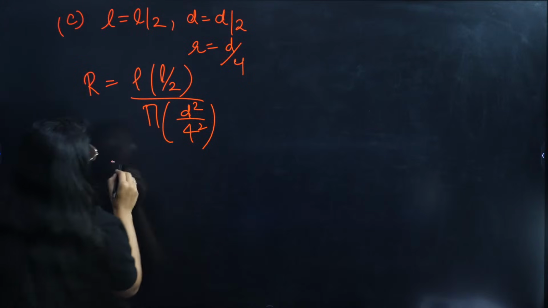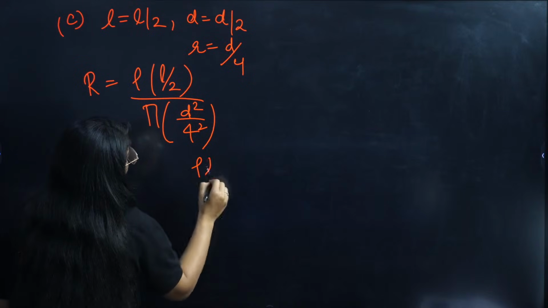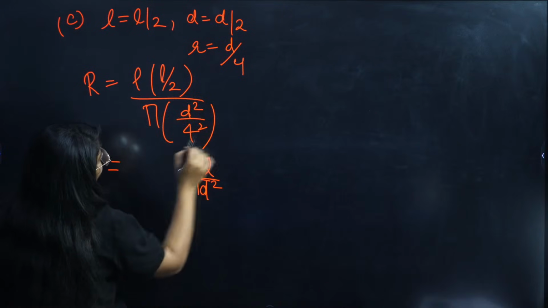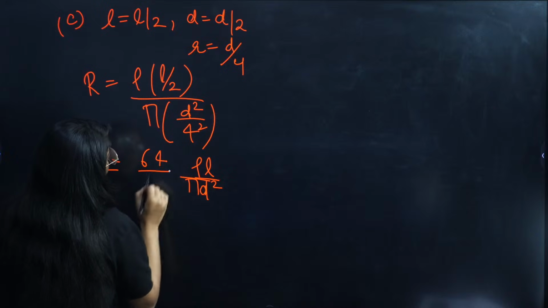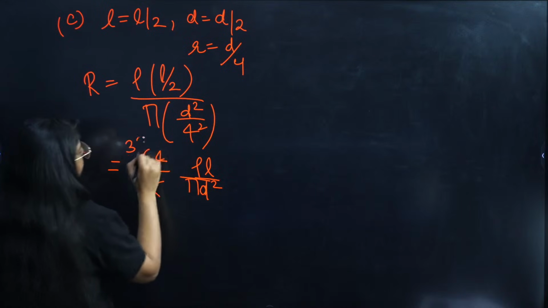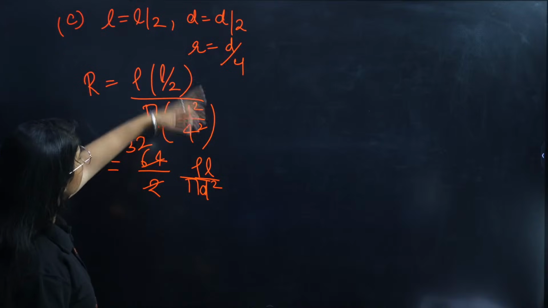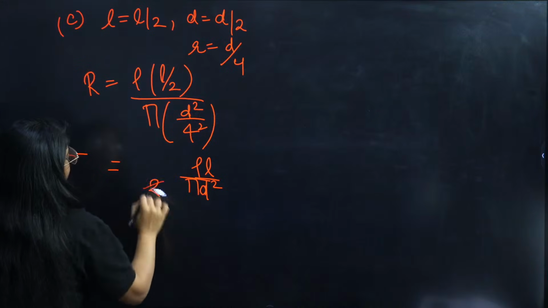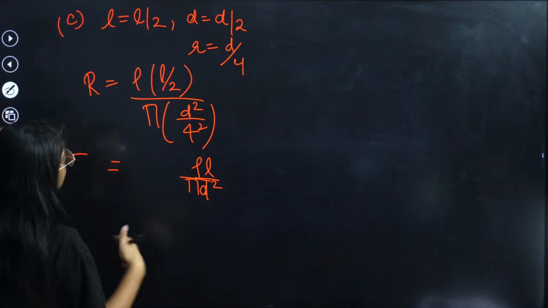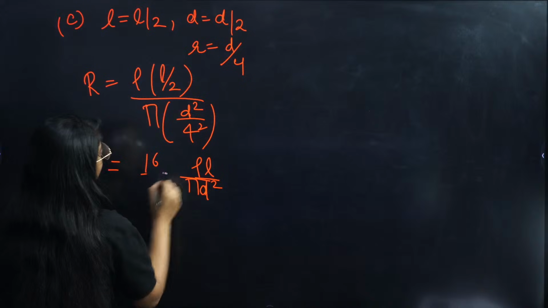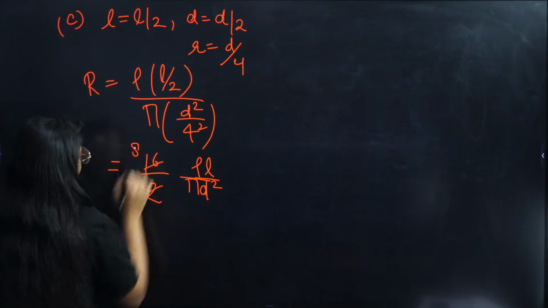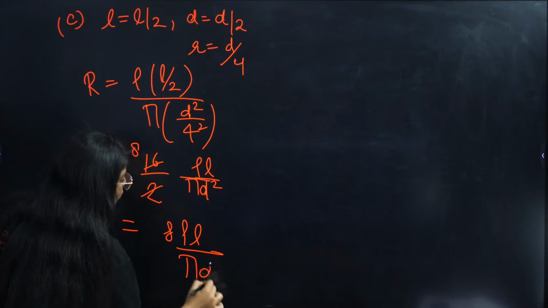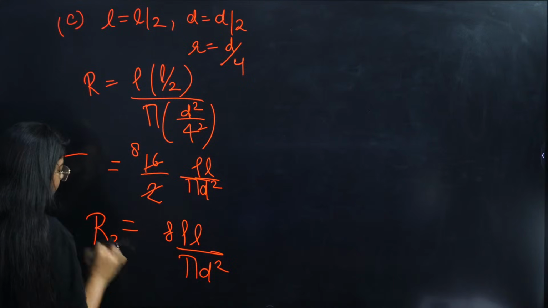We will separate this term out. 4 square is 16, sorry, I just wrote 64 as the square of 4. 16 divided by 2, which will be 8. That will be 8 rho L by pi D square for R3.